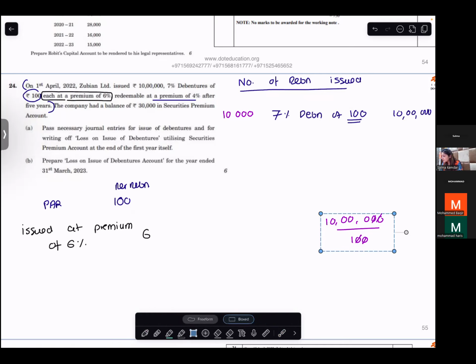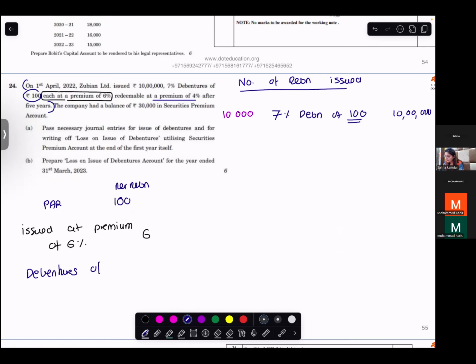Now you have to rephrase this. How would you rephrase? Debentures of 100 issued at a premium of 6%.